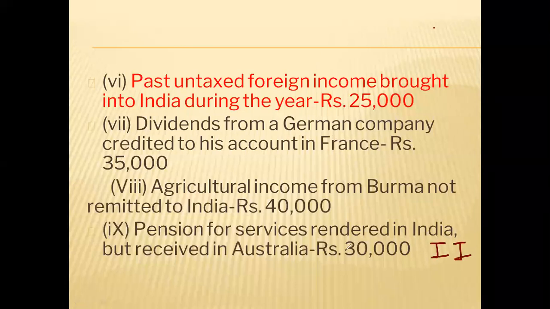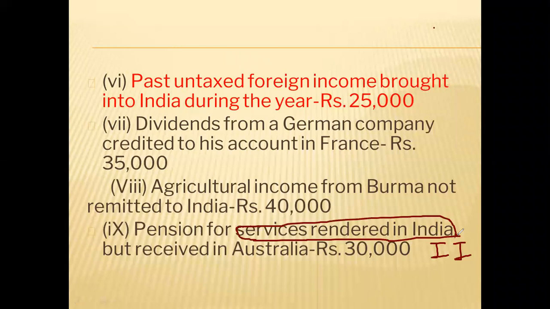Why? Because services are rendered in India. So earning of income is in India. So it is connected with India. Just you have to see whether there is any connection of income with India, then it will be an Indian income only. You have rendered the service in India. So where you earn the pension is in India; that it is received outside in Australia is the second thing. First you have to see where you have earned the income. You have earned the income in India, so this will be an Indian income.